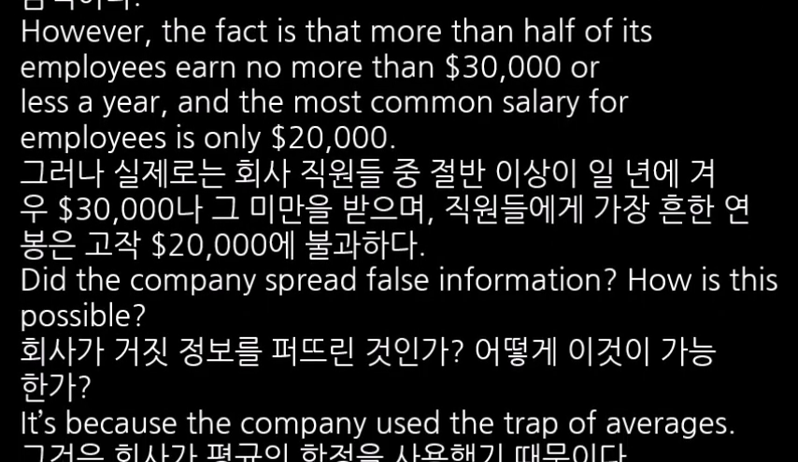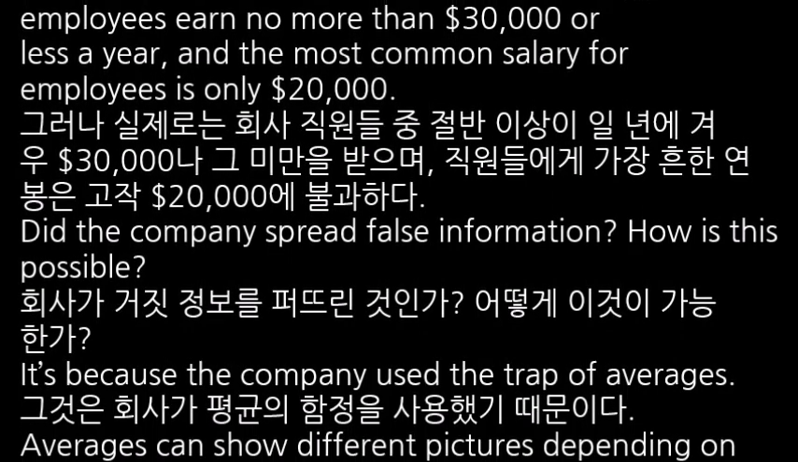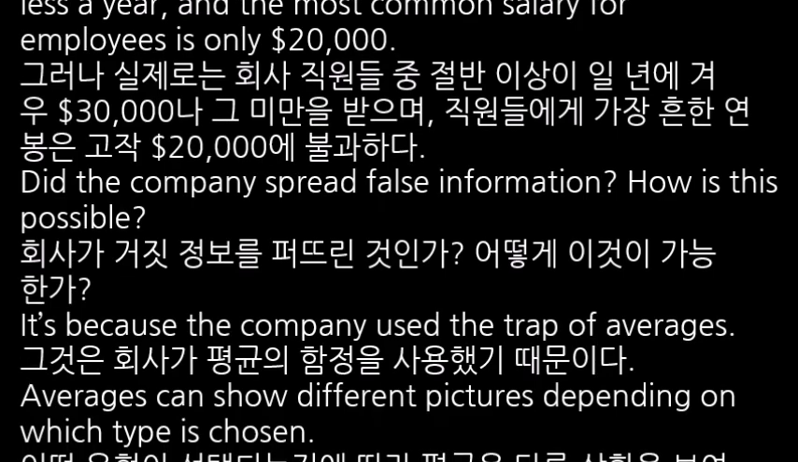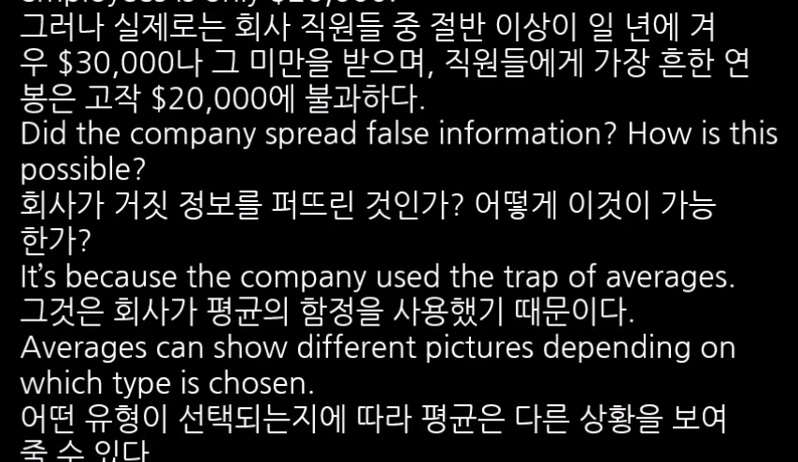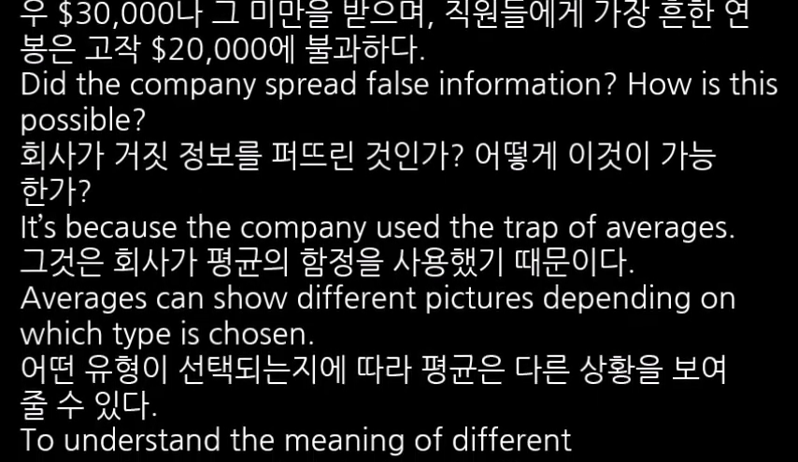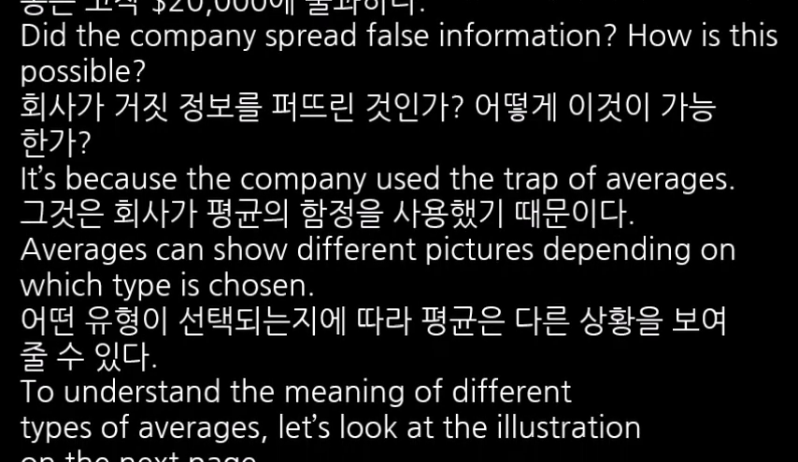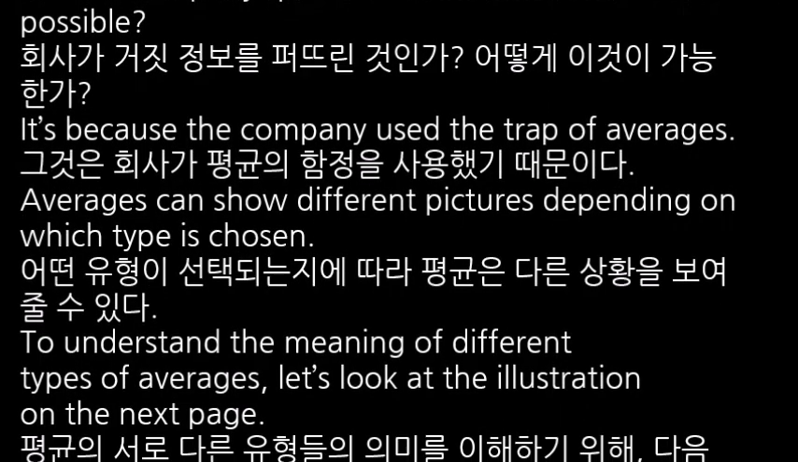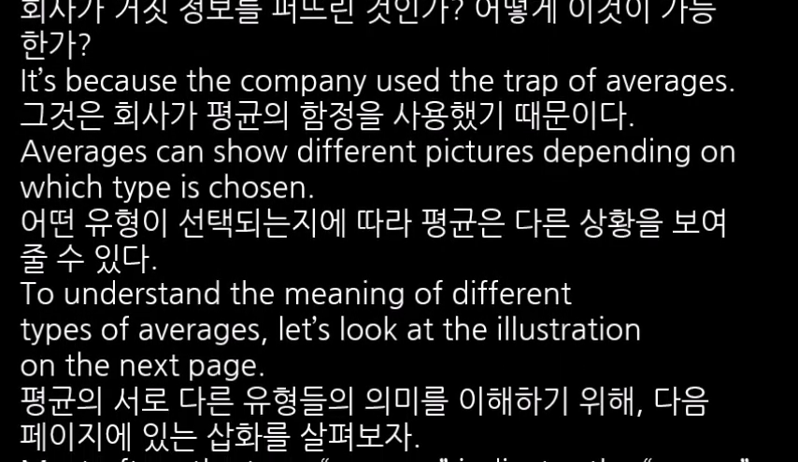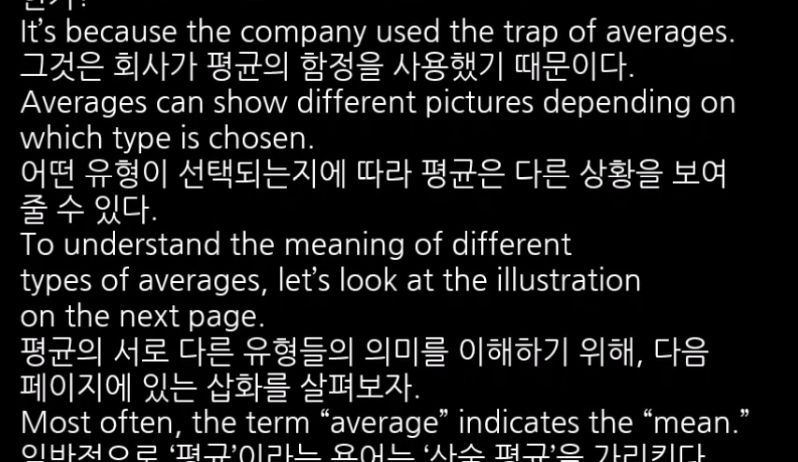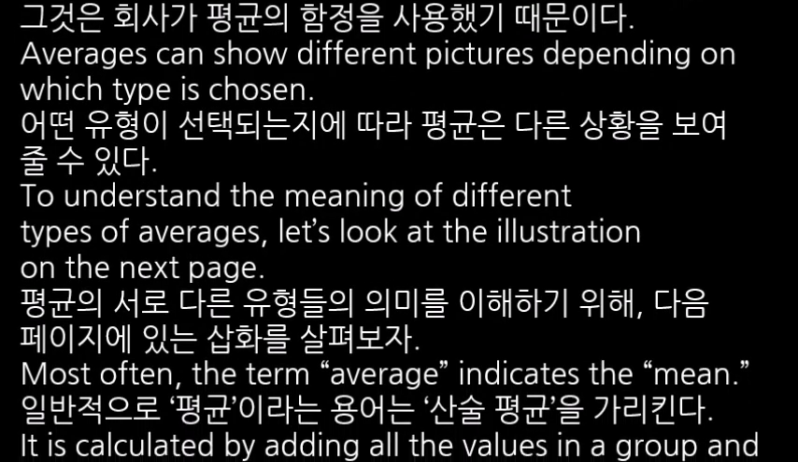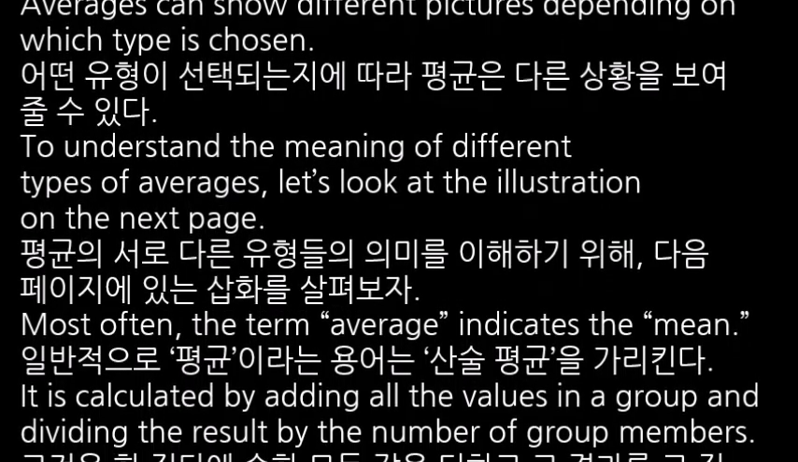Did the company spread false information? How is this possible? It's because the company used the trap of averages. Averages can show different pictures depending on which type is chosen. To understand the meaning of different types of averages, let's look at the illustration on the next page. Most often, the term average indicates the mean.